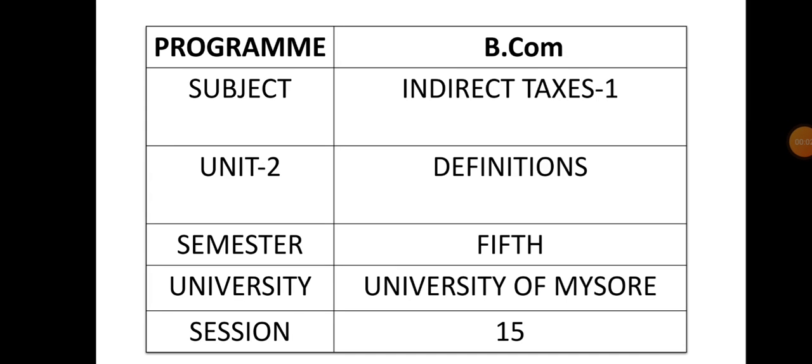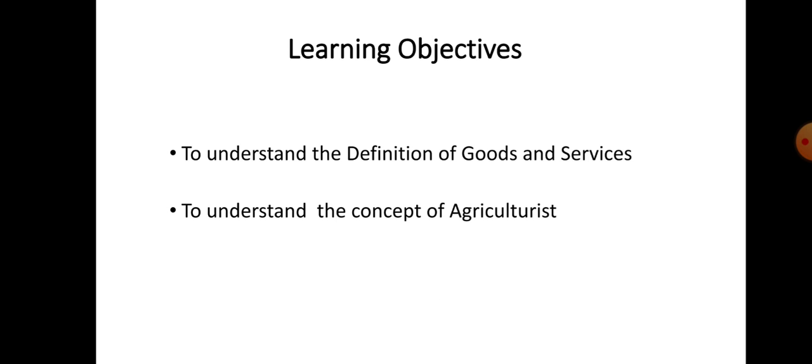Good morning. Welcome back. We were discussing Unit 2, that's definitions, subject of Indirect Tax 1 for the 5th semester students. Earlier, we have discussed the definitions with respect to various terms like actionable claims, agent, address of delivery, address on record, aggregate turnover, etc.